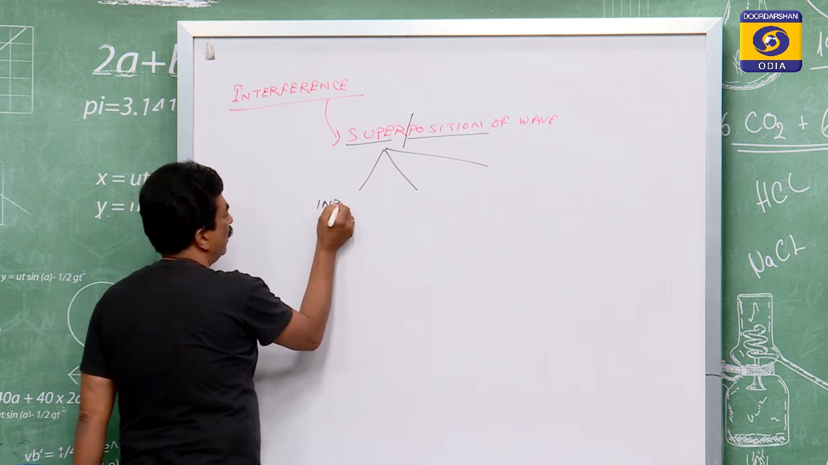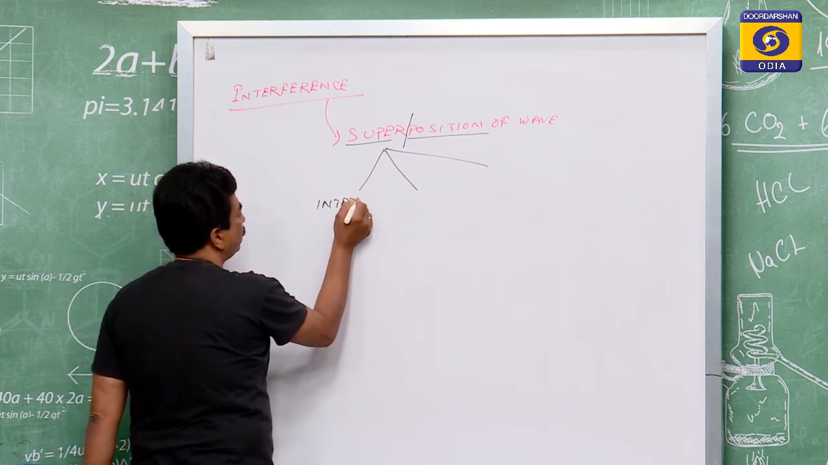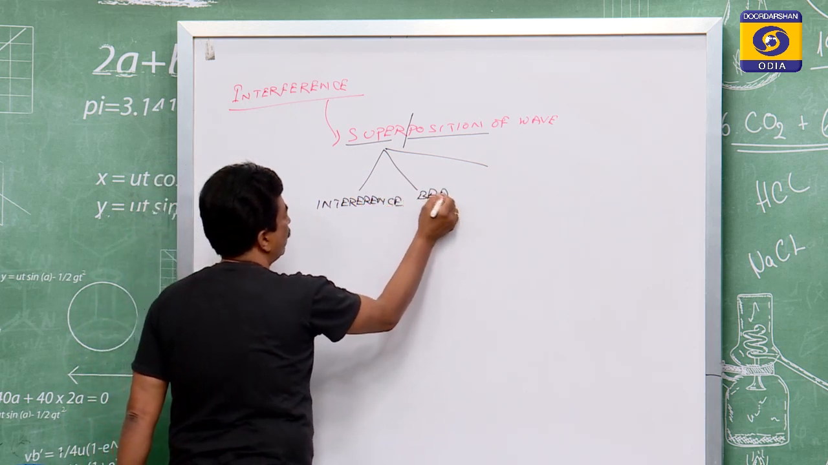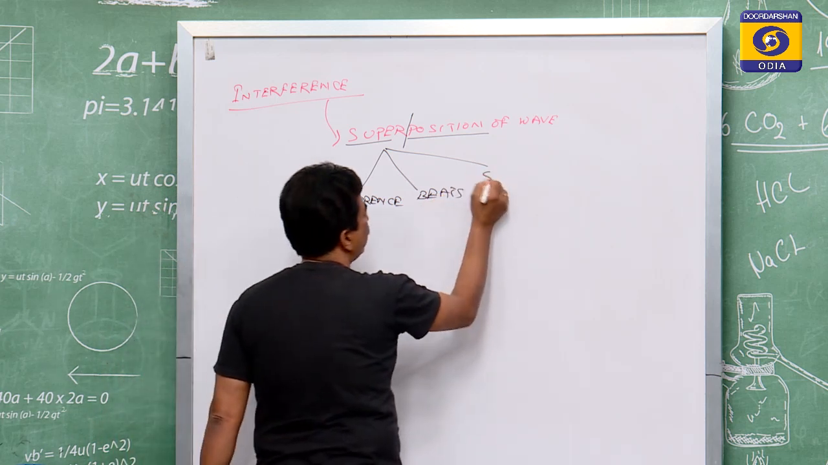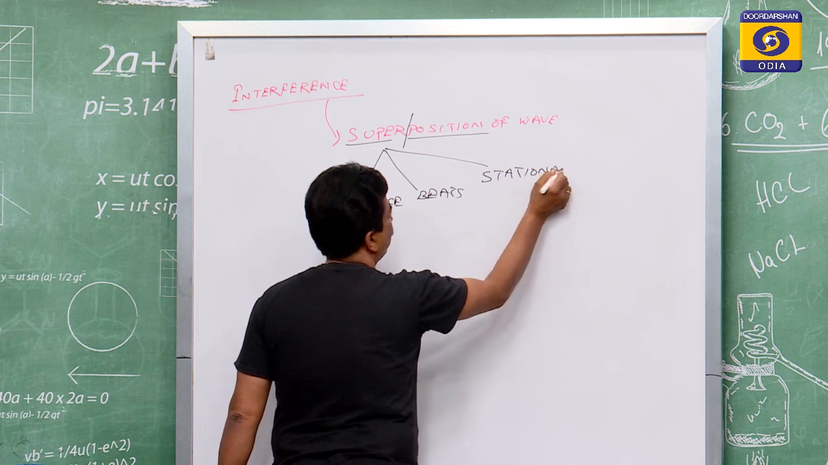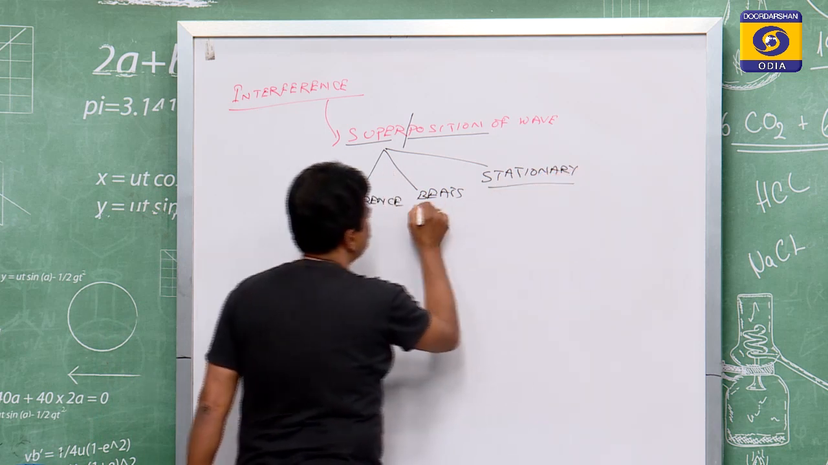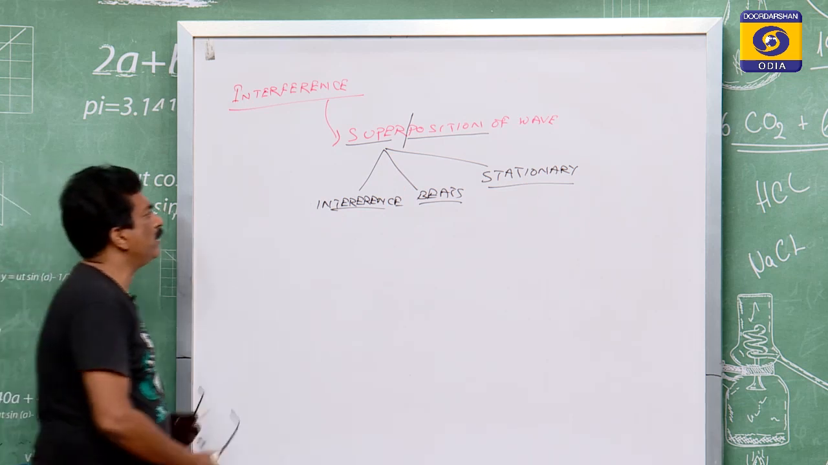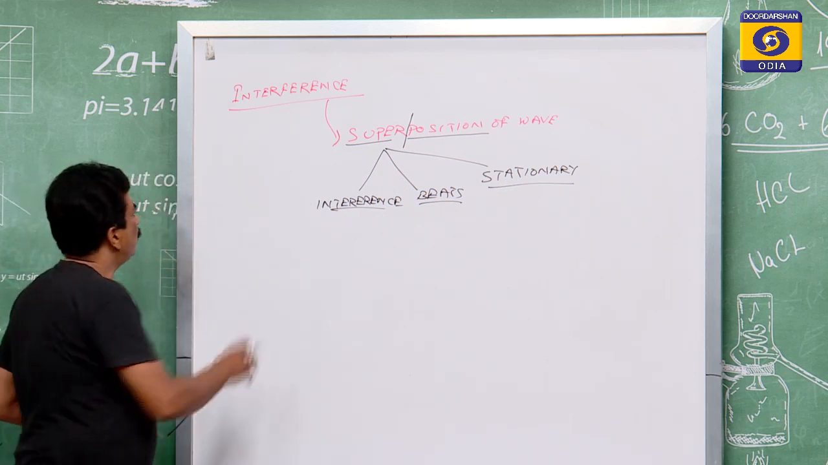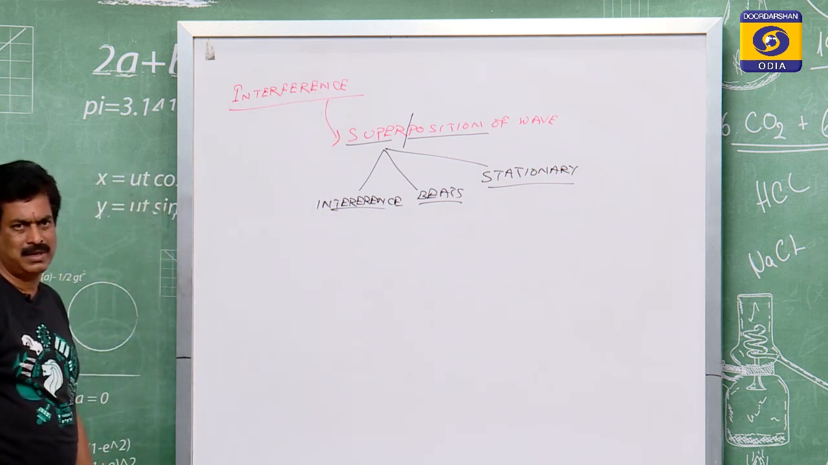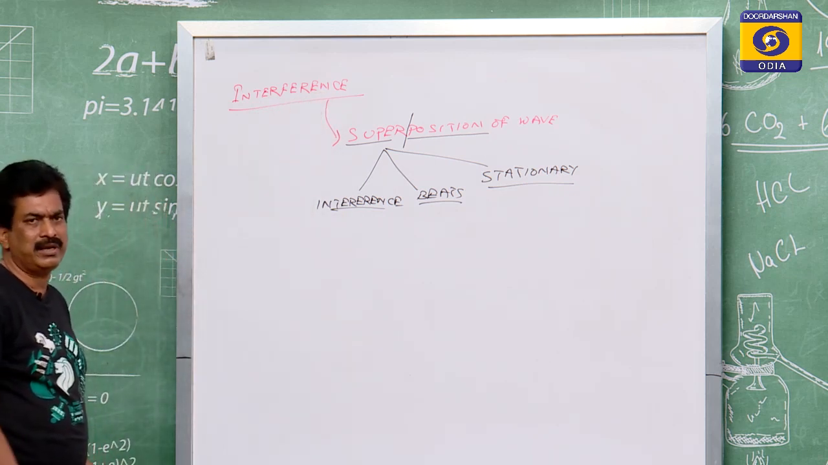Here the superposition of waves is divided into three types: one is interference, second is beats, third is stationary waves. You know these three cases of superposition from class 11, and today we are going to discuss the interference of waves and what happens during interference.